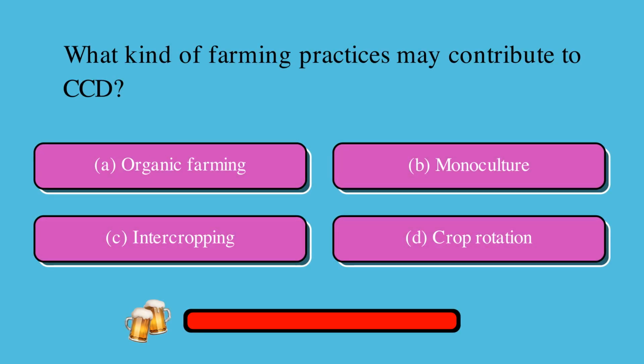What kind of farming practices may contribute to CCD? Is it A, organic farming, B, monoculture, C, intercropping, or D, crop rotation? The correct answer is B, monoculture.